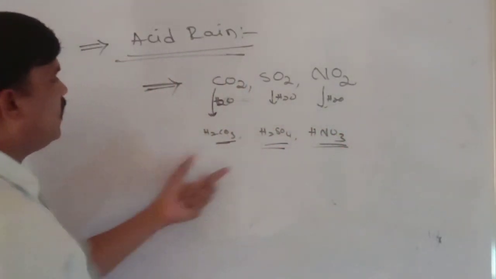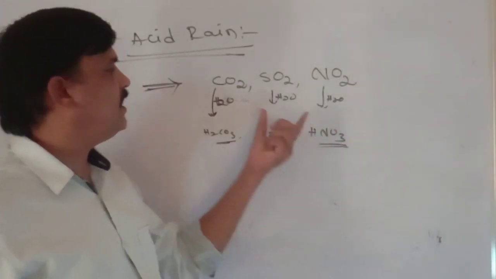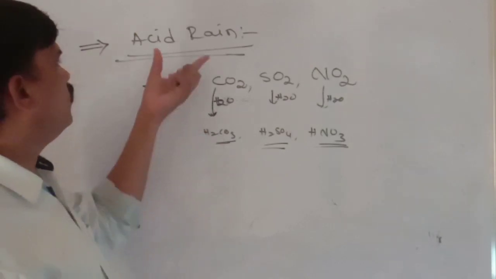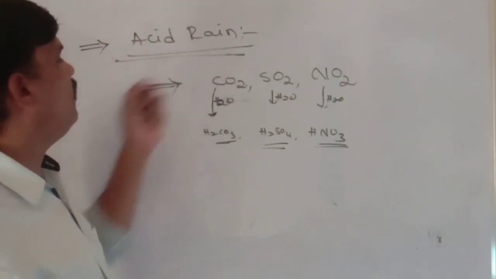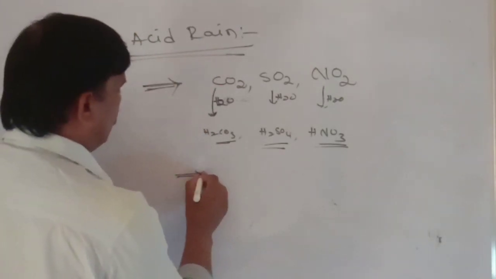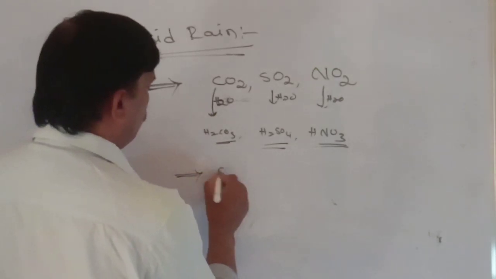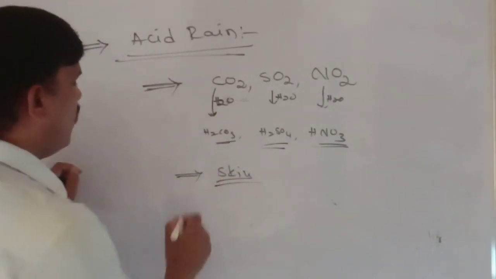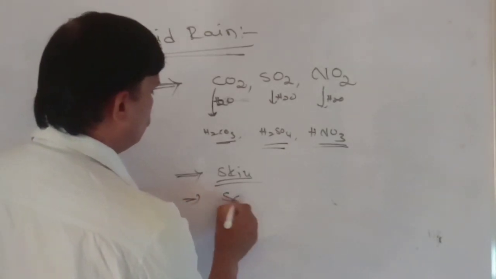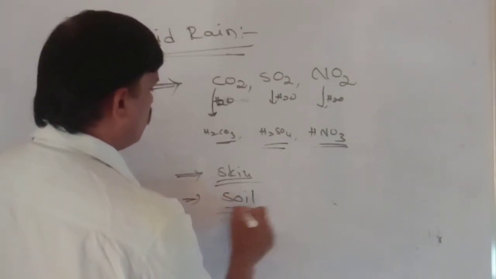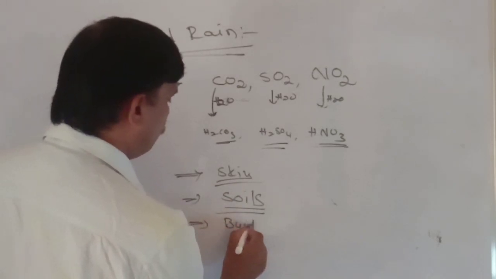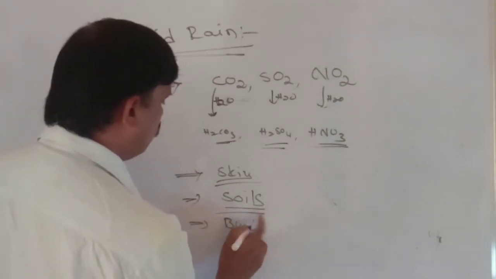The strength of these three acids increases in the atmosphere. That is known as acid rain. Acid rain adversely affects our skin, causing skin diseases, and also damages soil and beautiful buildings.